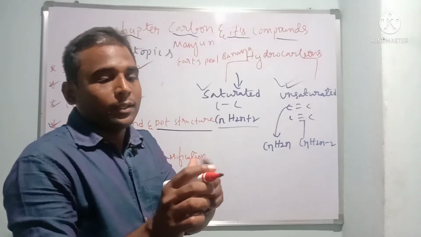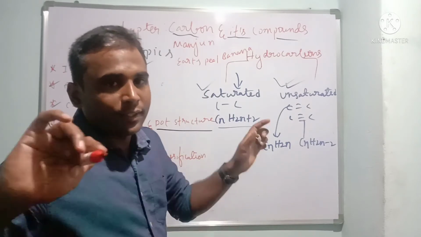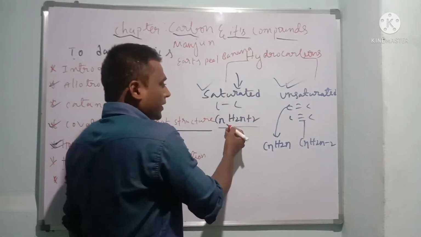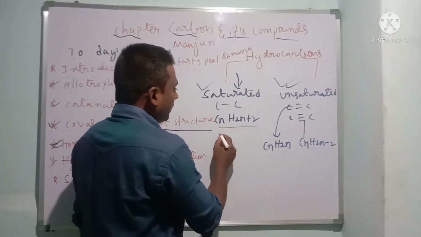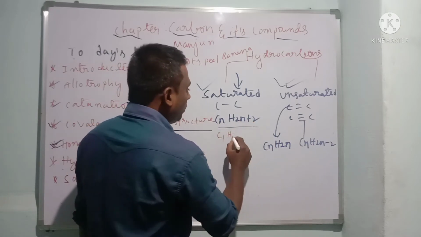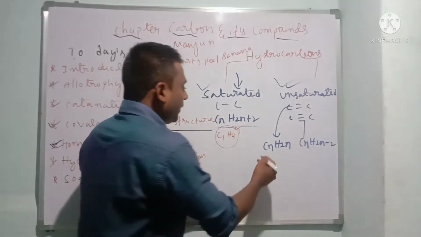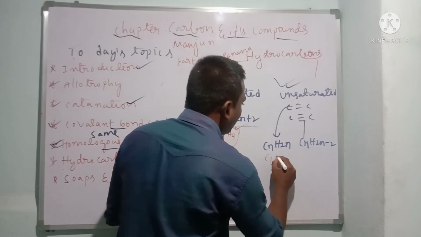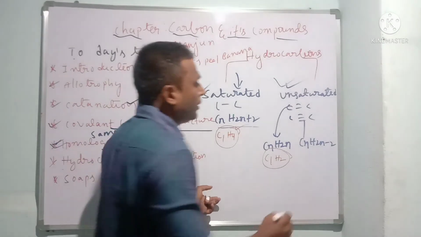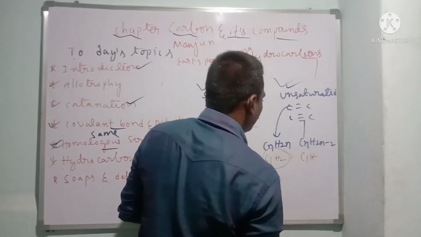This is heptane, hexane, octane, nonane, decane. So remember that here alkanes can be written as CnH2n+2. If n is equal to 1, that becomes C1H4. This is methane.